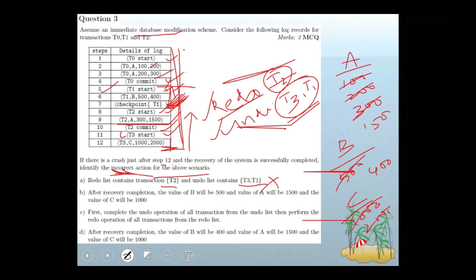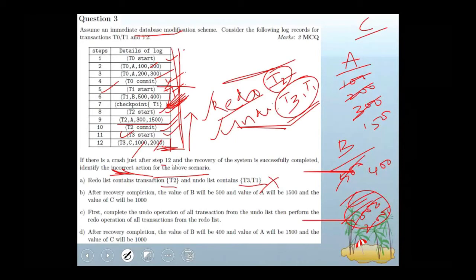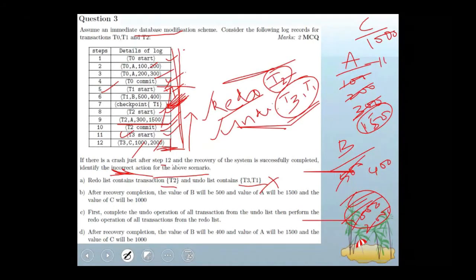Undo of T3 and T1 means undo T3, change the value of C from 2000 to 1000. Now C is going to be changed. Here I am writing C is going to be changed to 1000 after recovery. Because T2 is in the redo list, T2 is performing change in A of 300 to 1500. So it is affected into A. Now value of A after recovery is 1500 only.